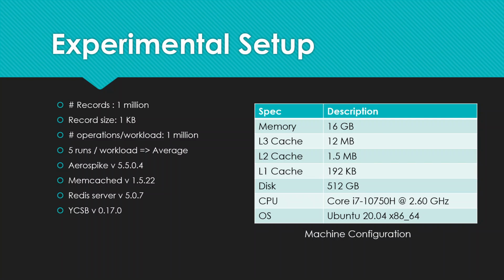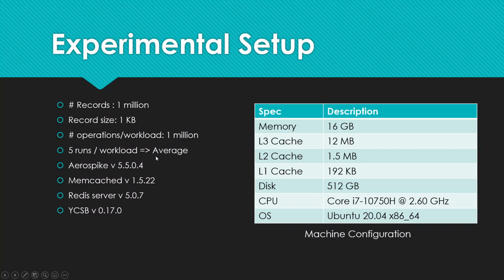For our experimental setup, we used a record count of 1 million records. Each is 1 kilobyte in size. And we had 1 million operations with each workload. And we ran each workload 5 times and took the average of all statistics among the 5 runs.